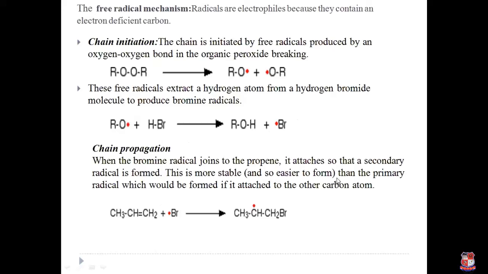Same like carbocation stability, a tertiary free radical is more stable compared to a secondary free radical. The secondary free radical is more stable compared to a primary free radical. So the secondary free radical, which is more stable, is easier to form, and it would be formed if bromine attached to the other carbon atom. So here a secondary free radical is generated.